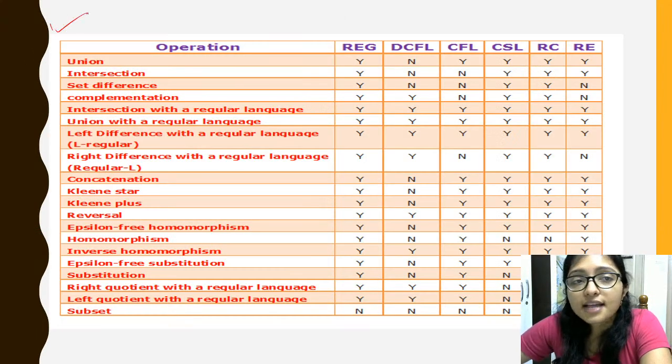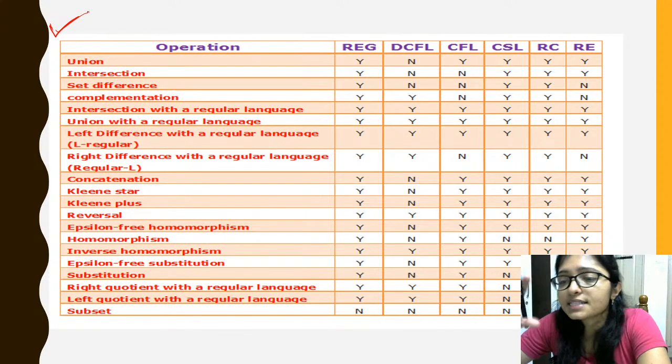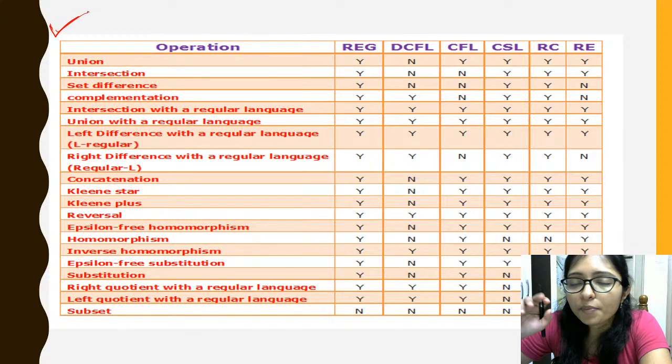Now that is the closure property chart. Just do the revision. From this closure property chart, some questions are coming, right? I think you have already learned this closure property chart, and this is actually a big chart.